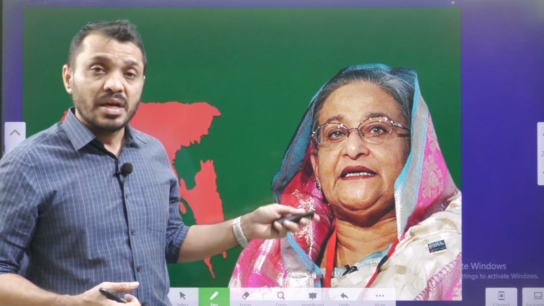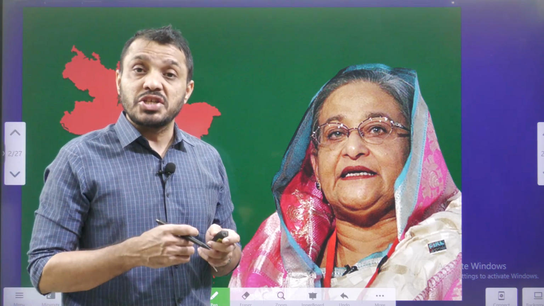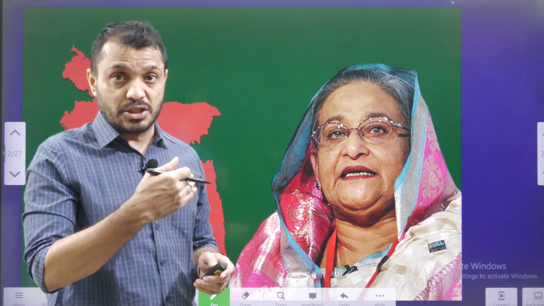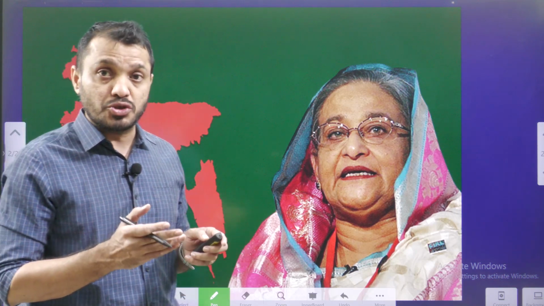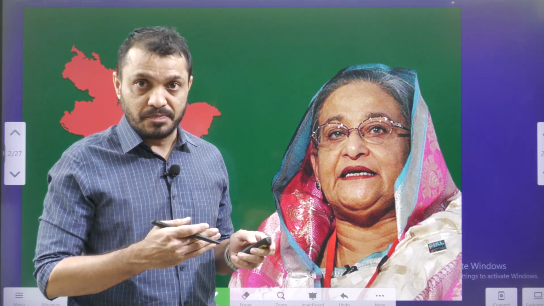This Awami League has won a majority number of the seats, and Sheikh Hasina is going to be the Bangladesh Prime Minister for the 5th consecutive time. In this context, we will try to discuss various issues related to Bangladesh and relations between India and Bangladesh.